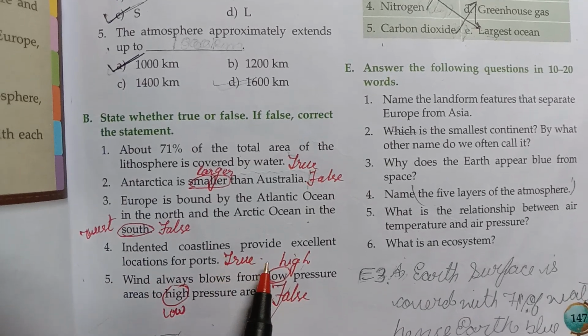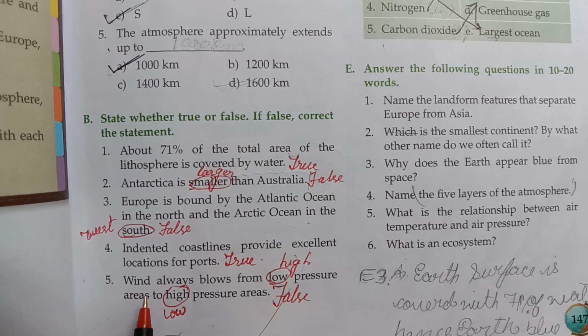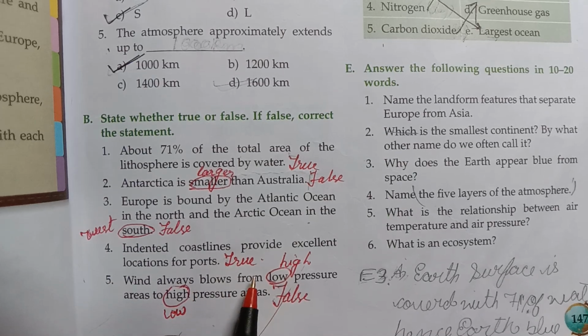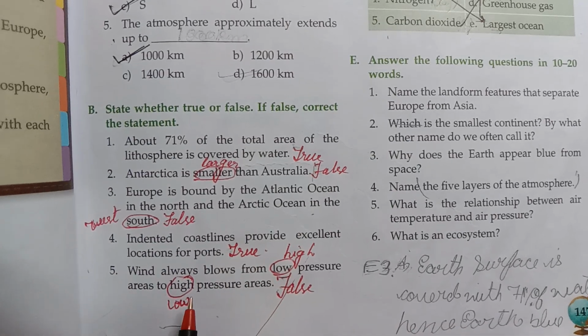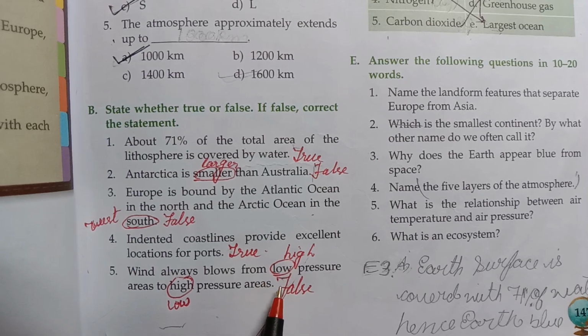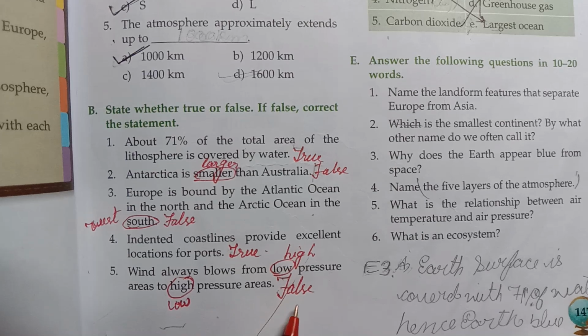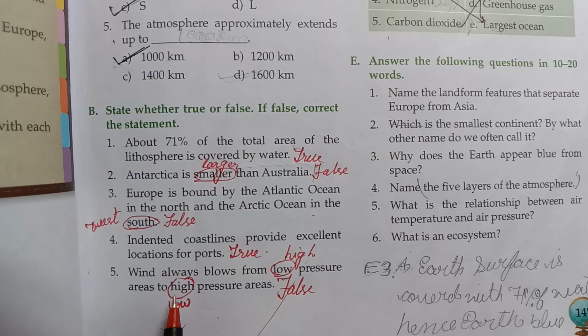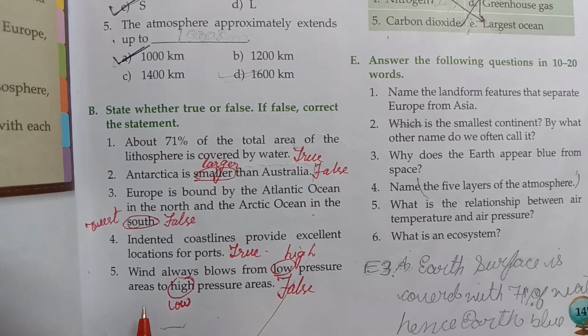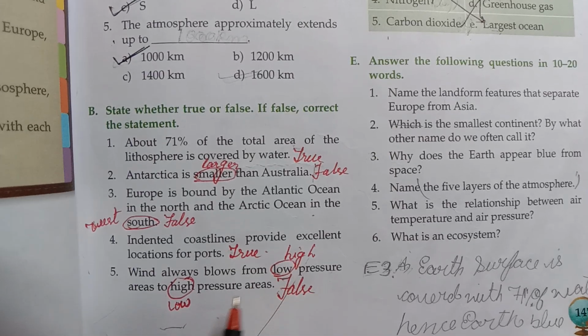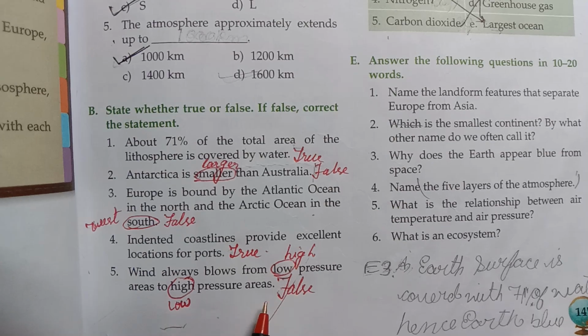Fourth, indented coastline provides excellent locations for ports. True. Fifth, wind always blows from low pressure areas to high pressure areas. It is a false statement. The right statement is: wind always blows from high pressure areas to low pressure areas. Okay.